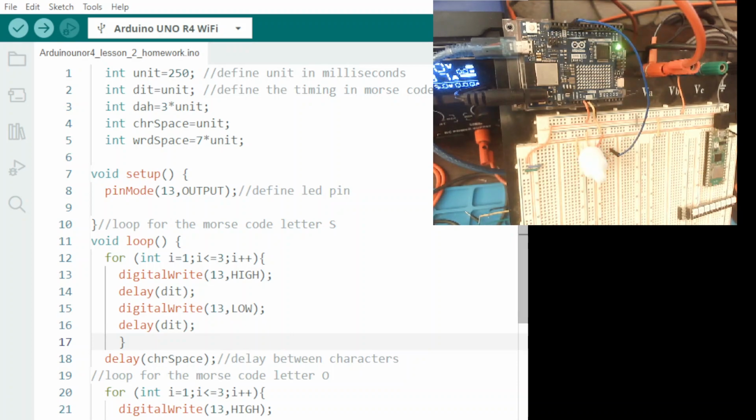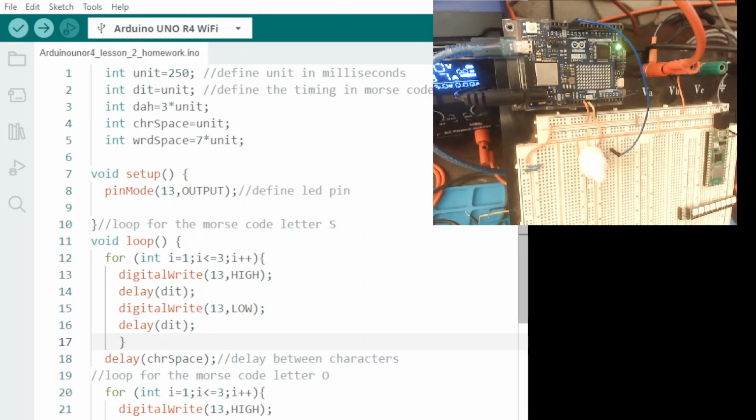Now what I do here is first of all define what makes a Morse code. I call a unit 250 milliseconds. A DIT equals 1 unit. A DA equals 3 units. Character space equals 1 unit. And word space equals 7 units.